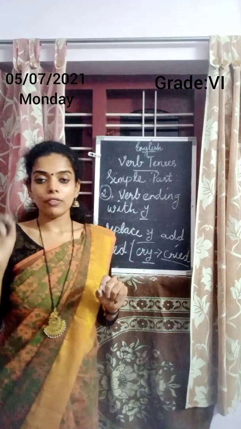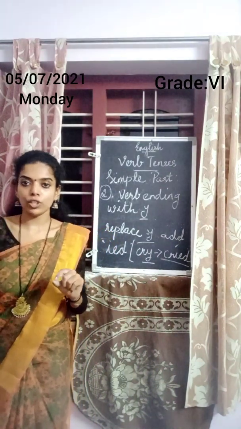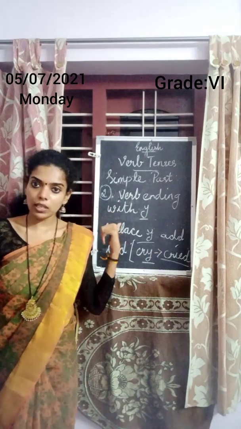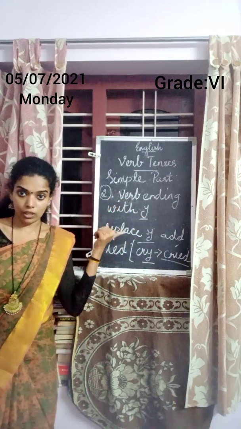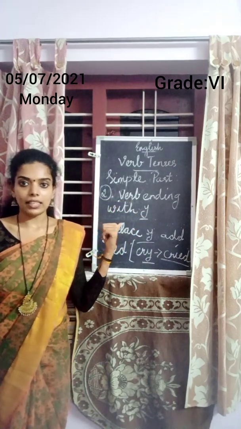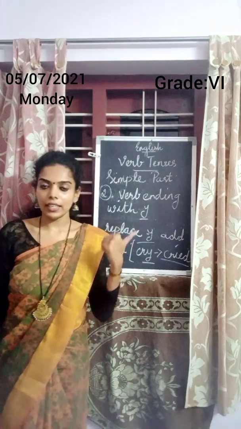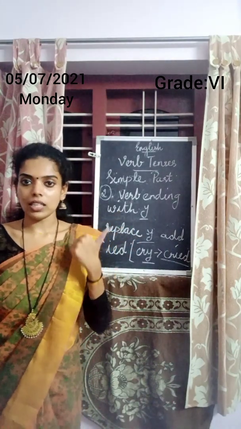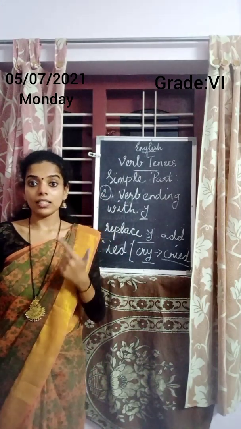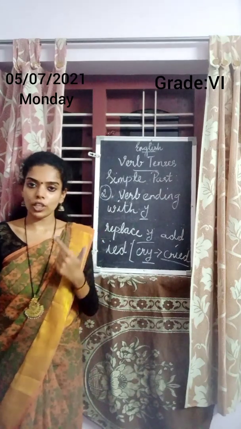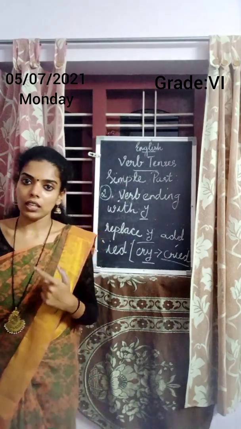Next one is, if in a verb the last letter is y but it comes after a vowel, you need to add ed. In a verb ending with y you need to replace the y and add ied. Suppose the y comes after a vowel letter, you need to add ed. No need to replace the y. Okay. So delay. D-E-L-A-Y. See, last letter is y. What's the previous letter of y? That is A. A is a vowel. So you no need to replace the y. Simply add ed. That is delayed. D-E-L-A-Y-E-D.